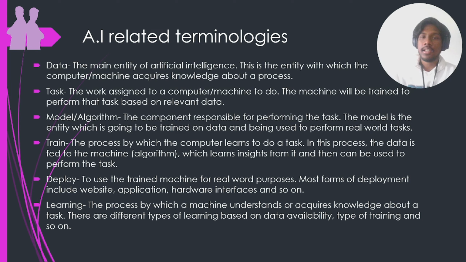And next is task. What task is the algorithm doing? What is the AI application meant to do? What does ChatGPT do? It does question answering. It sometimes does machine translation also. For example, it translates from English to Hindi or English to Tamil, and other things. What does the Tesla do? It does image segmentation. It does object detection. So you need to understand what different tasks a particular algorithm is doing or is assigned to.